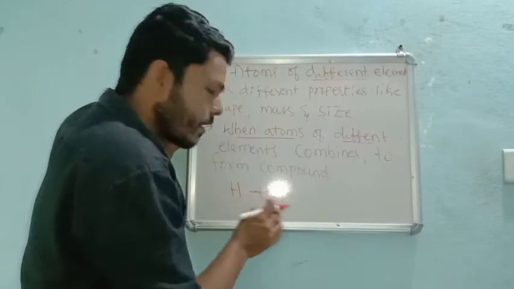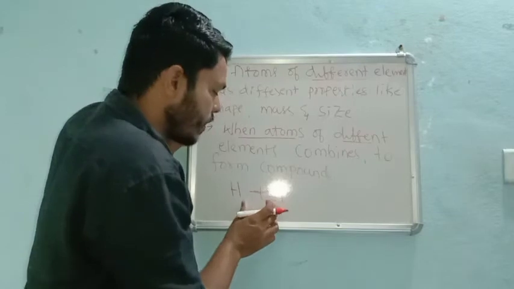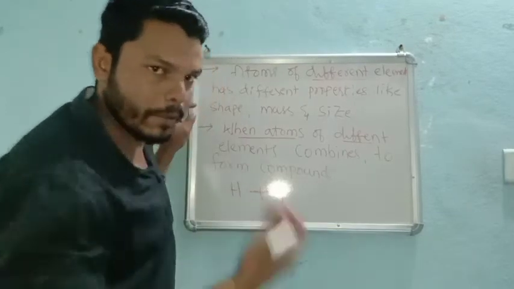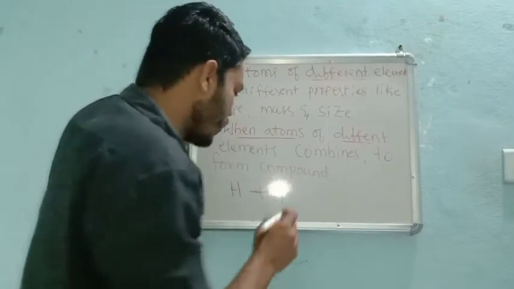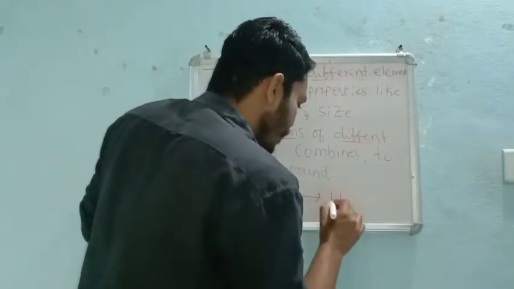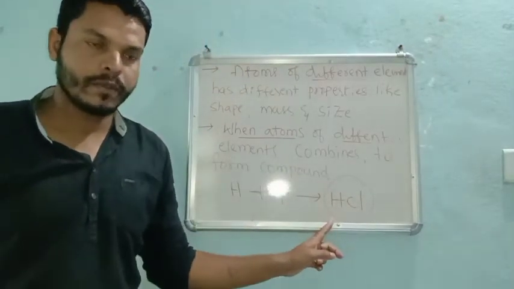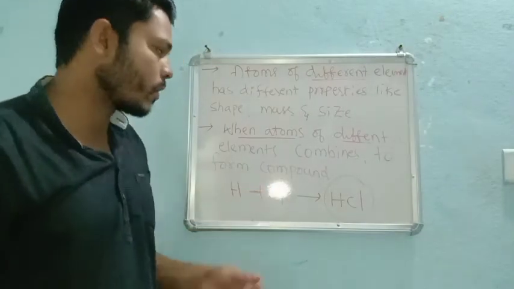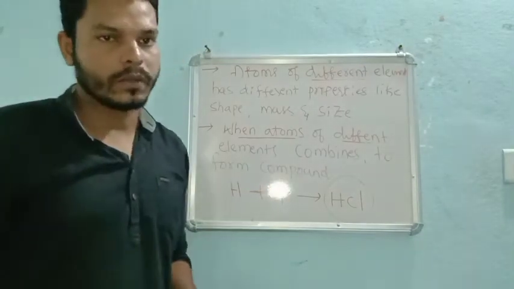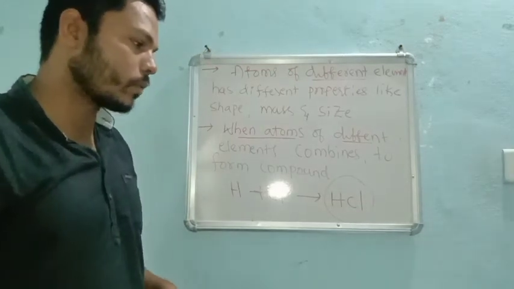They are different, that means the atoms present in these two may be different, as we saw in the third point. And now whenever they combine, definitely there will be a formation of a compound like this, right? This is about the fourth point.